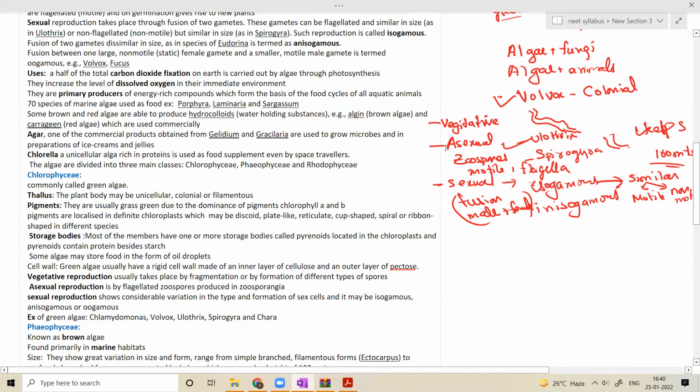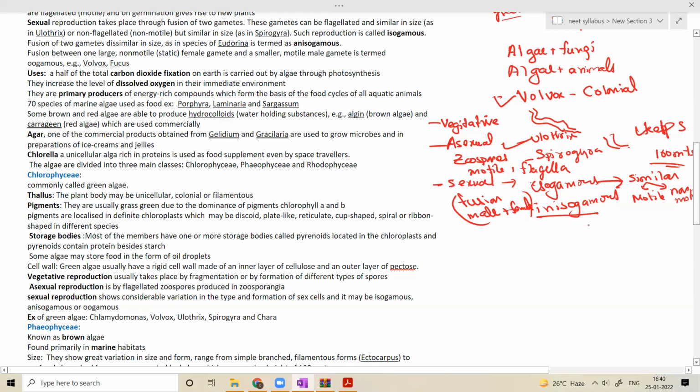So what is anisogamous? Anisogamous is fusion of dissimilar gametes that are not similar in size. One is large, one is small. Fusion of gametes of dissimilar size, as in species of Eudorina, is called anisogamous.